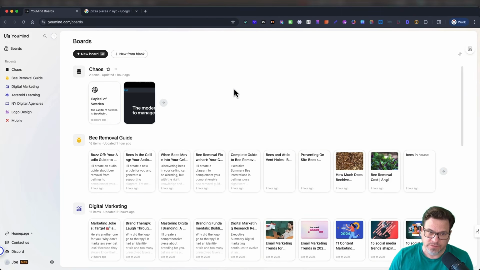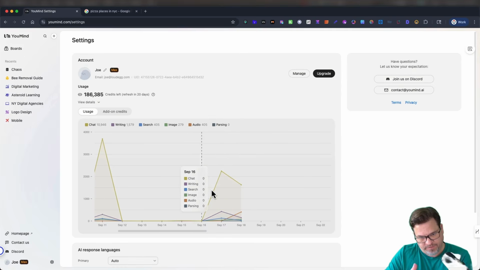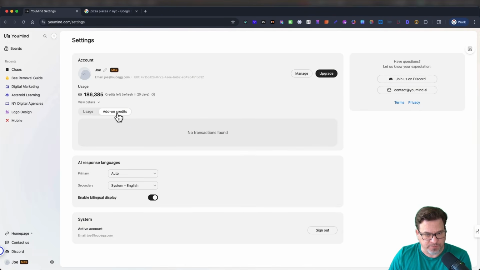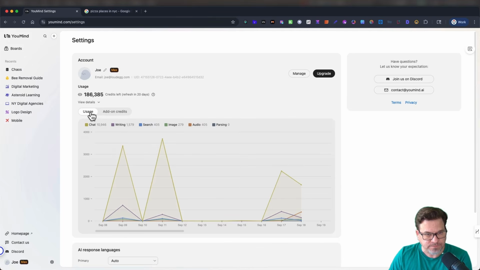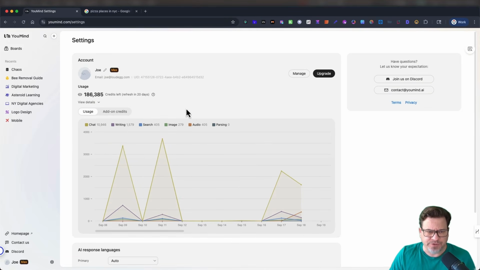So here's your YouMind dashboard. You might see some different things. Obviously, it depends what you put on your boards. Now let's go to my settings. I'm on the max plan, so it's 200,000 credits. It shows you where you've been using your credits. I don't know exactly the individual breakdowns, but it shows me here that I used 405 for audio, image, 279, the chat, you get it. You could also purchase add-on credits. I'm currently just doing the max plan. It's been more than enough for me, but I may purchase some add-on credits in future.